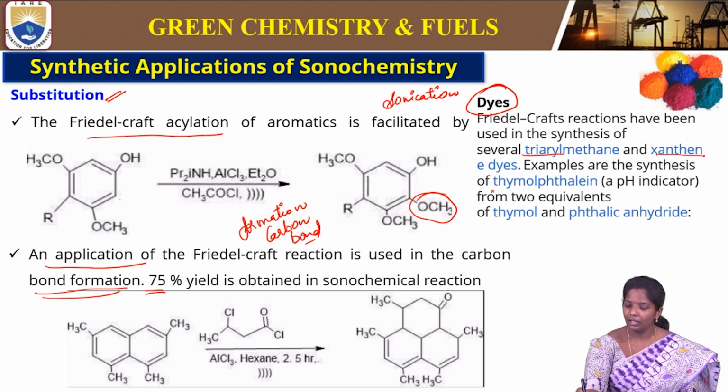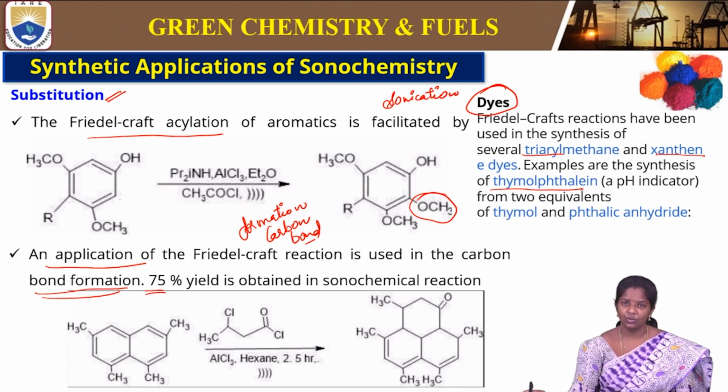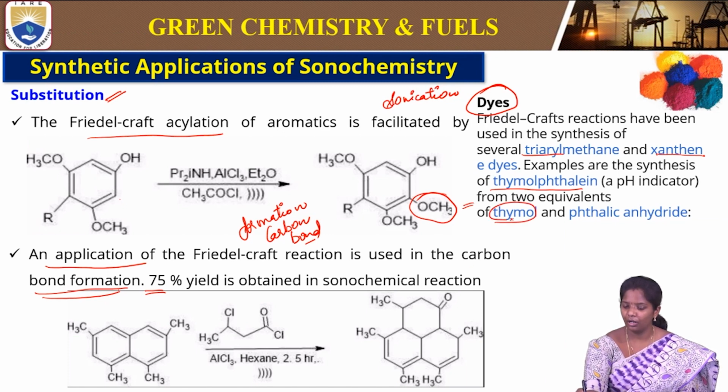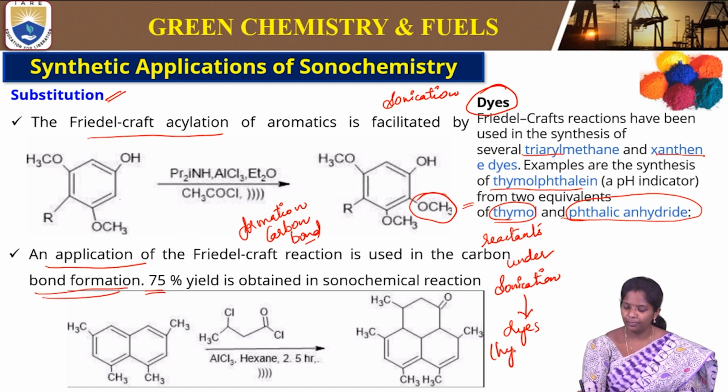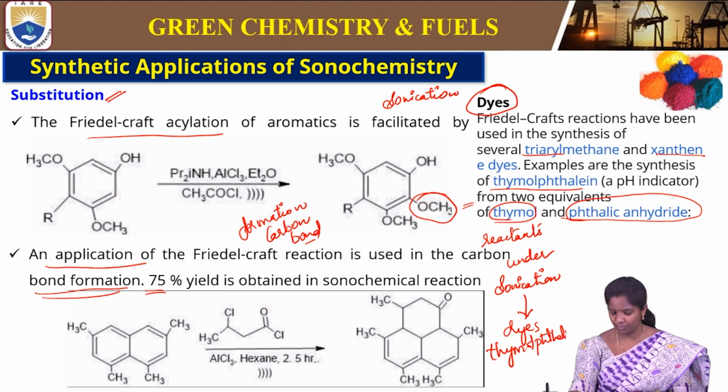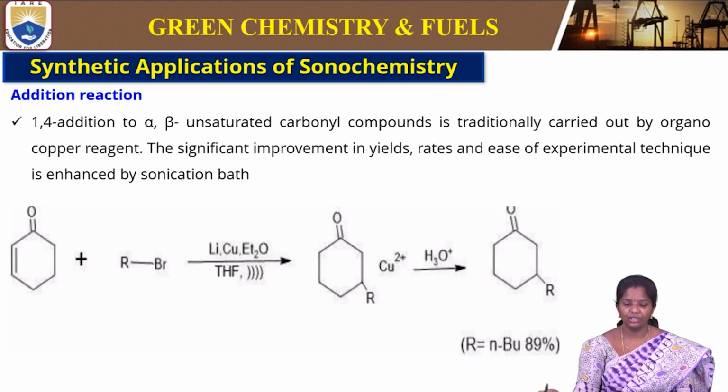So, one of the examples is thymolphthalein. It is also used as a pH indicator, and it is made from two equivalents of thymol and phthalic anhydride. These are the reactants that are used under sonication, giving rise to dyes. What dye? Thymolphthalein. So, this is the dye that we obtain under sonication. Simple reaction of sonication.